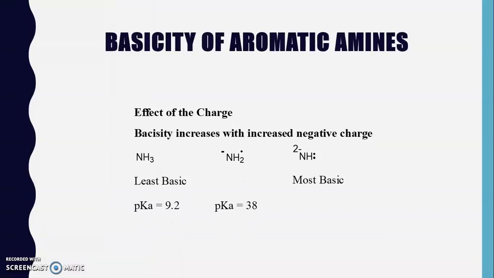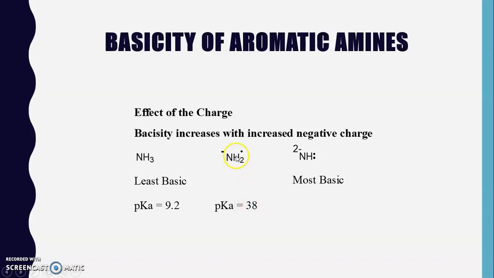Also, if we increase the charge on the nitrogen atom to the negative side, its basicity increases. For example, here if we consider NH3, that is ammonia, where there is no charge, and shift it to NH2, that is the negative ion, and here also NH. This is a hypothetical example, such species do not exist, but here you can see NH3 has a pKa of 9.2, meaning it is the stronger acid, while this NH2 anion has a pKa of 38, which is less acidic.